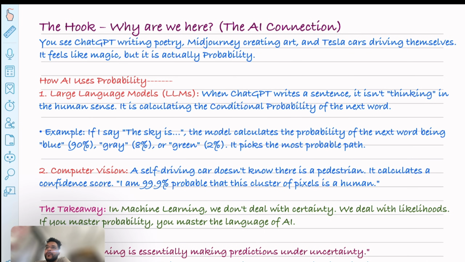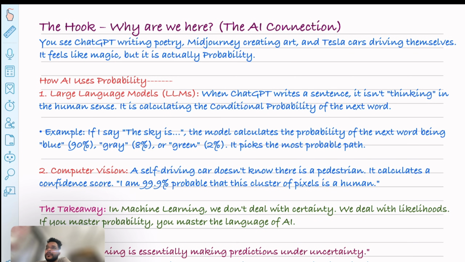Before we dive into the lecture, I want to give you a roadmap of what we are going to cover today. I have structured this lecture into four key chapters. The first chapter is the AI connection, to know why we are studying probability and statistics, and we will look at the intuition behind ChatGPT and self-driving cars quickly.